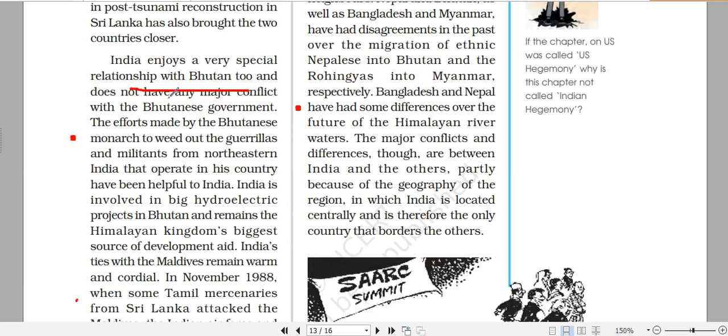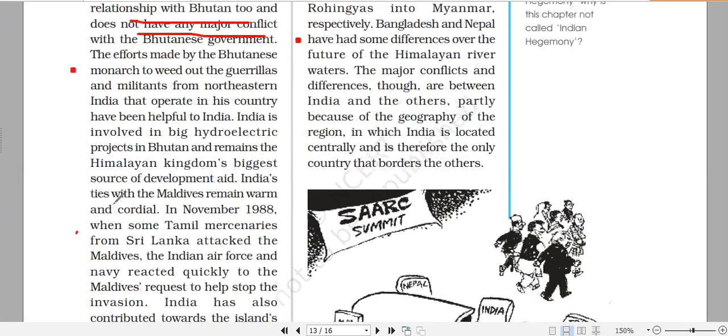Next comes Bhutan. Bhutan enjoys a really cordial relationship with us. This is the country with which we enjoy unlimited solidarity. The major part of cooperation between India and Bhutan is the hydroelectric power that we harness in Bhutan, which meets the needs of our people living in the northeast region. Apart from that, historically, all the terrorist organizations and anti-India activities that were flourishing on the land of Bhutan were suppressed by the monarch in Bhutan.